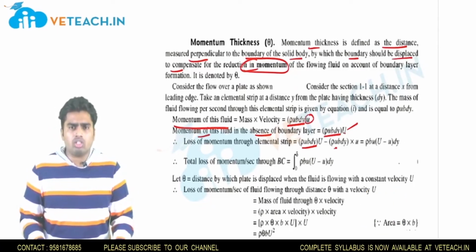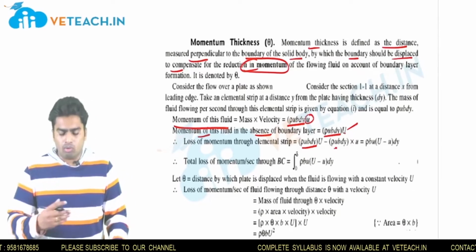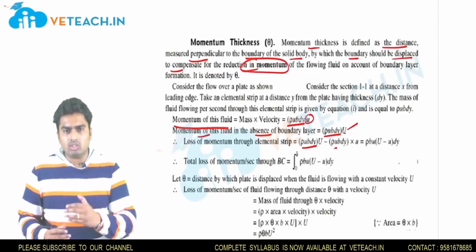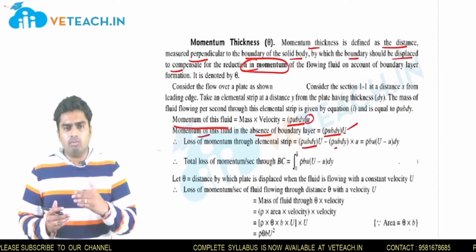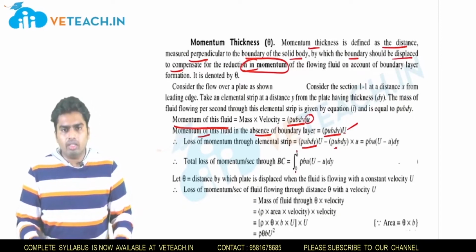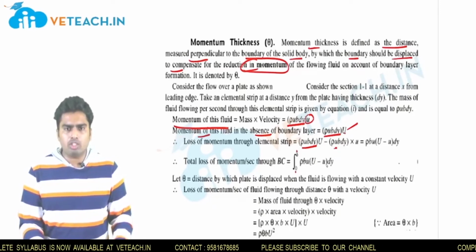For the total loss, we take the elemental strip and integrate over the boundary layer. The limits remain the same because we are doing this over the boundary layer thickness only. So the lower limit will be 0 and the upper limit will be delta. So it will be the integral from 0 to delta of rho b u into (U minus u) dy.